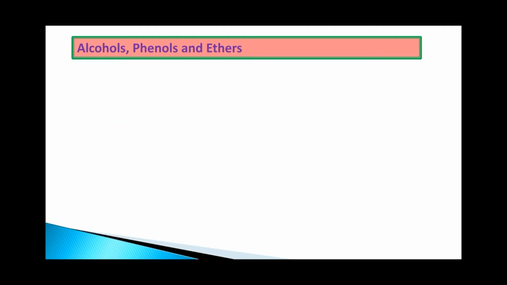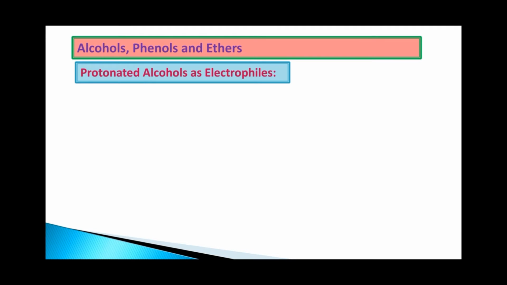Similarly, as an electrophile also it can act, but only after the protonation. I have taken one simple alcohol here. The protonation means attack of the proton towards the oxygen from the acid. So H plus has attacked the oxygen and we have got RCH2OH2 plus.